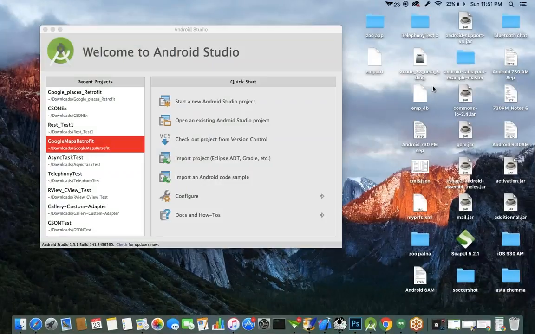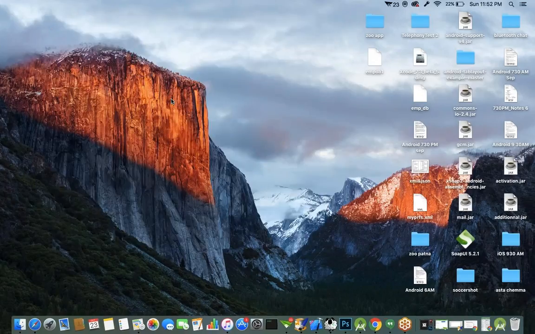So hi. Today's session will discuss the Retrofit concept. So what exactly is Retrofit? Retrofit is used if you want to make any network calls, and we discussed the initial classes in our advanced Android classes.